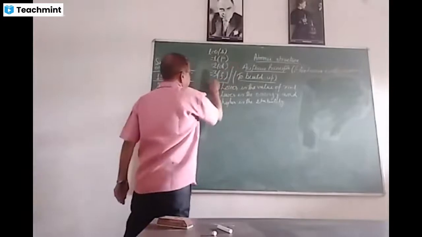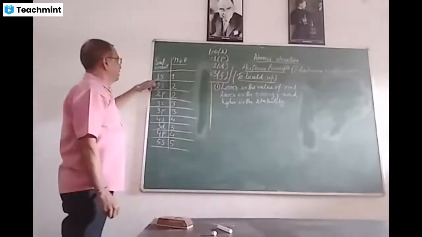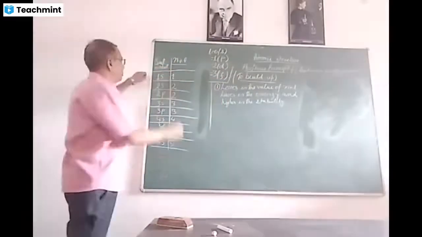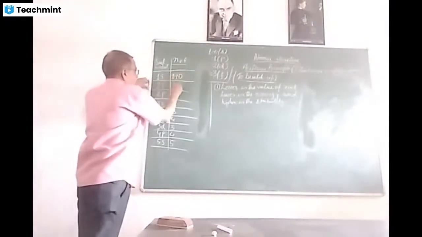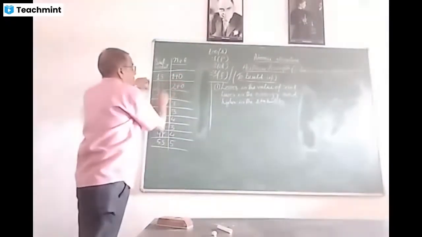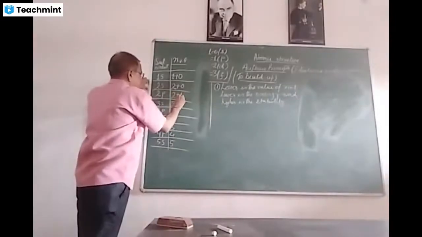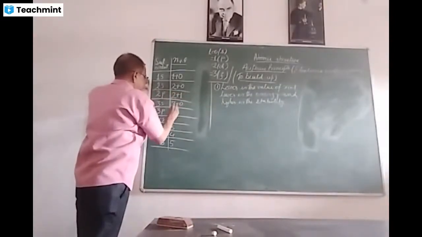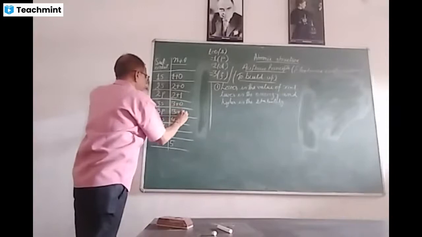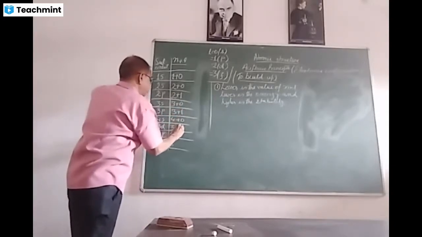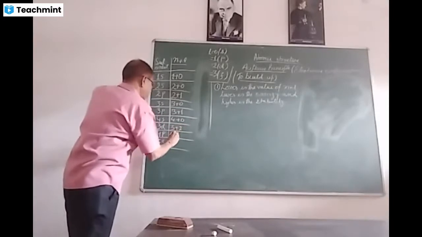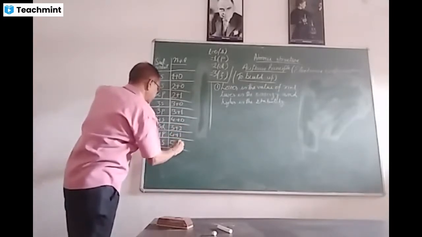It is evident here that for 1s, the value of l is 0. Hence, we write this as 1 plus 0. This is 2 plus 0, 2 plus 1, 3 plus 0, 3 plus 1, 4 plus 0, 3 plus 2, 4 plus 1, and 5 plus 0.